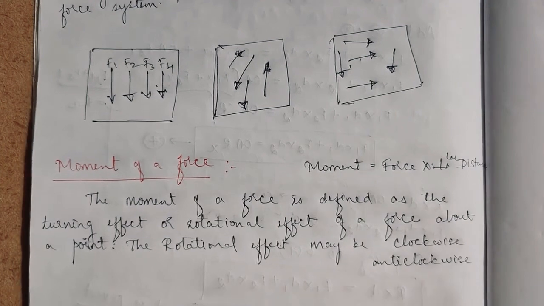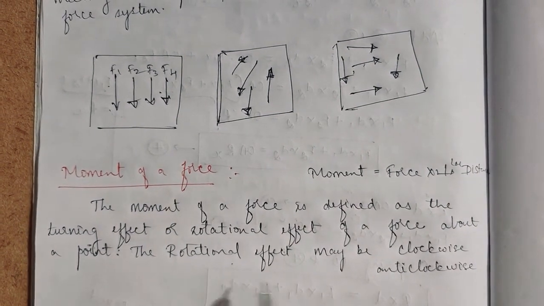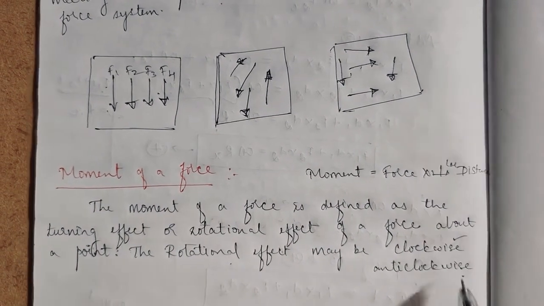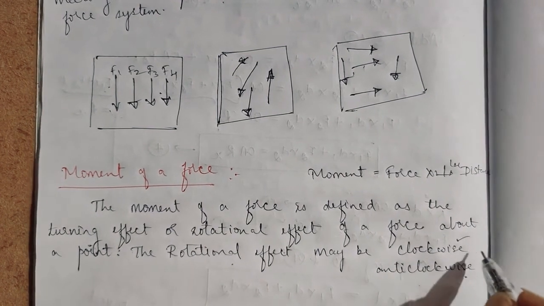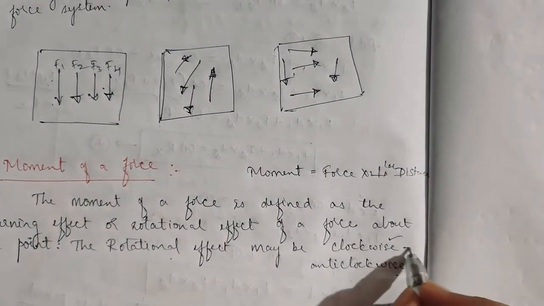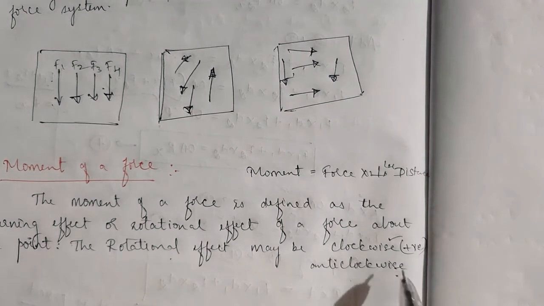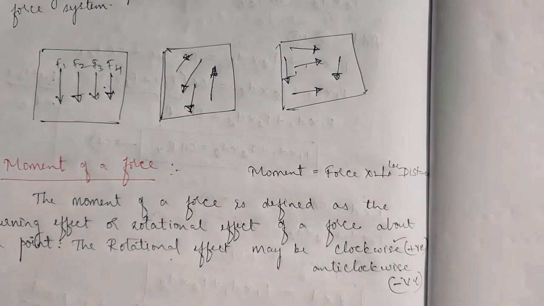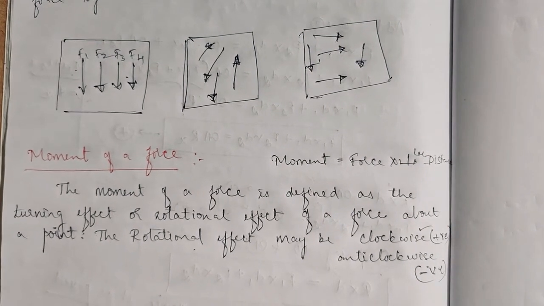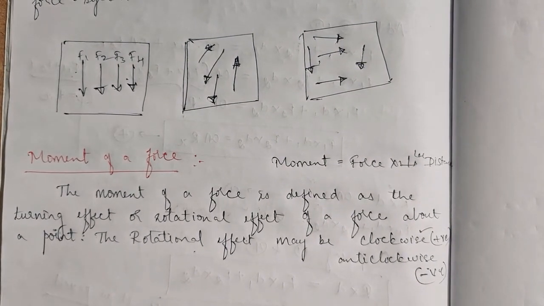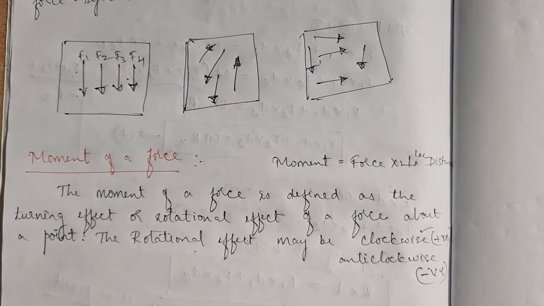This rotational effect may be clockwise or anti-clockwise direction. For clockwise we will take it as positive, so it's our assumption. You can take vice versa also. And for anti-clockwise, we will take an assumption as negative.